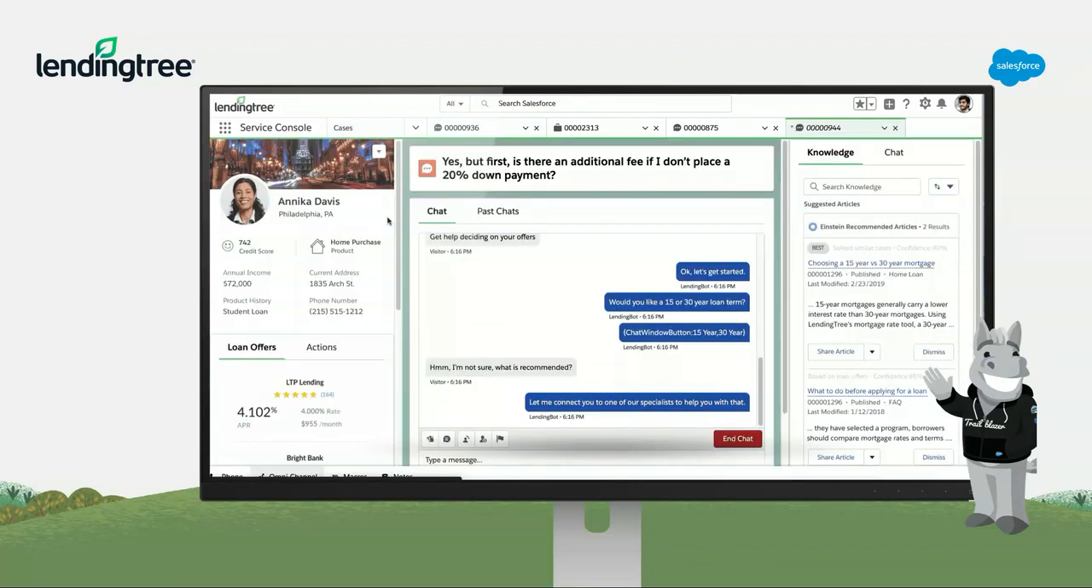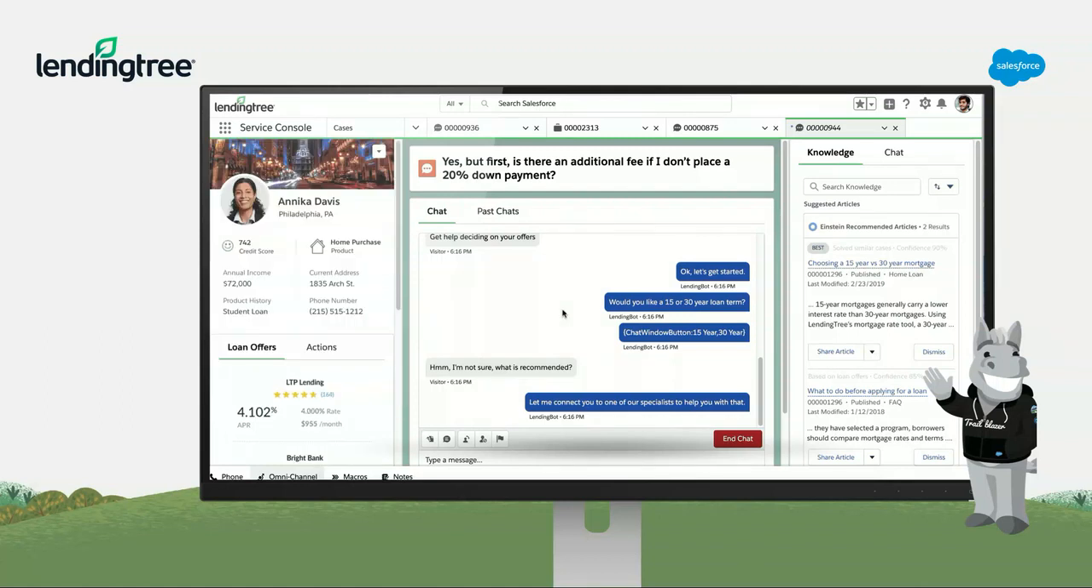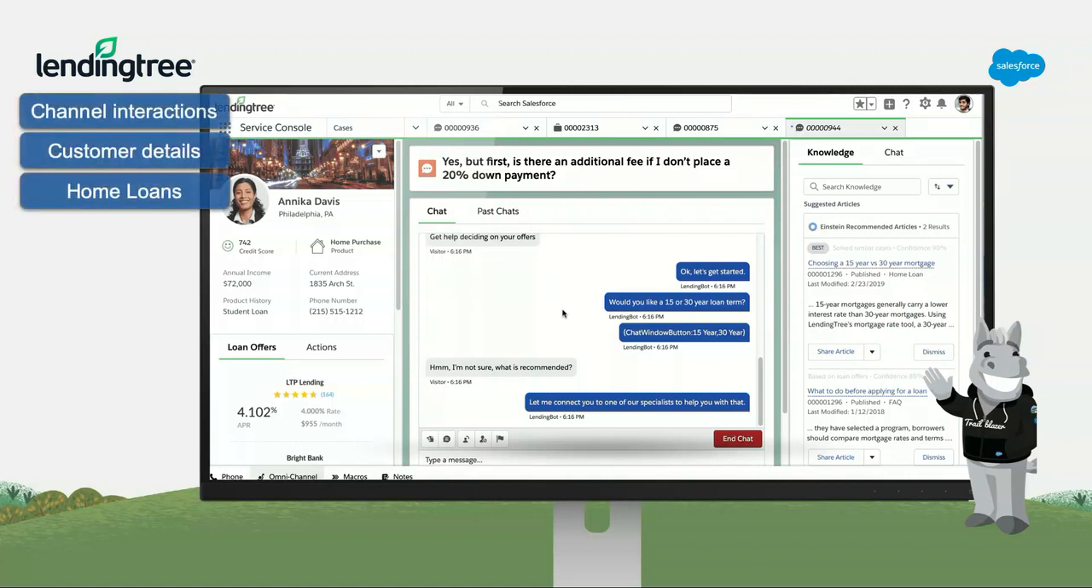And on the side of the agent, instead of needing to scramble and panic because they don't have the information in front of them, everything they need to know about the customer is right in front of them. They're able to see your channel interactions, your customer information, and information that even lies within a third-party database, such as home loans. I want to talk about home loans specifically because this is within a third-party data system. So how is it that the agent is able to see it within their service console?